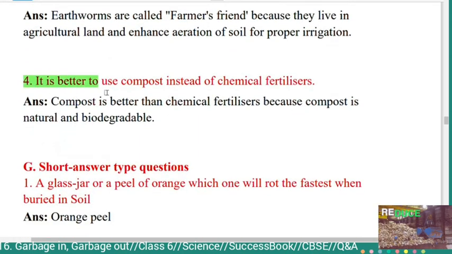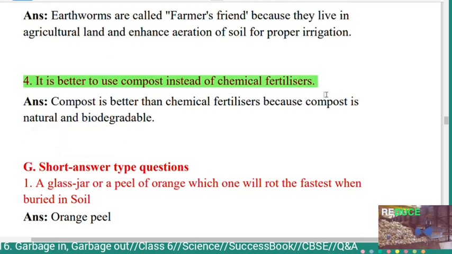Fourth, it is better to use compost instead of chemical fertilizers. Answer: compost is better than chemical fertilizers because compost is natural and biodegradable.